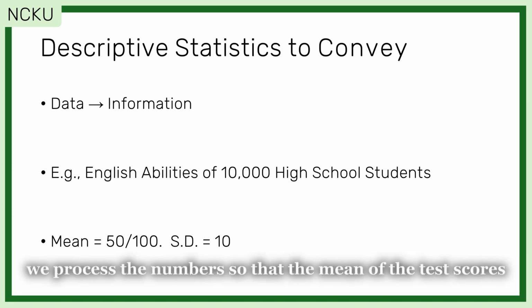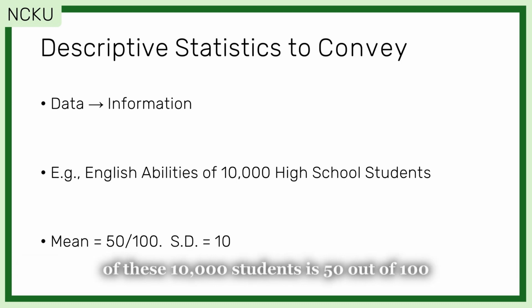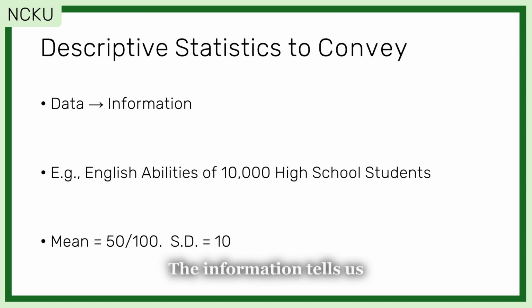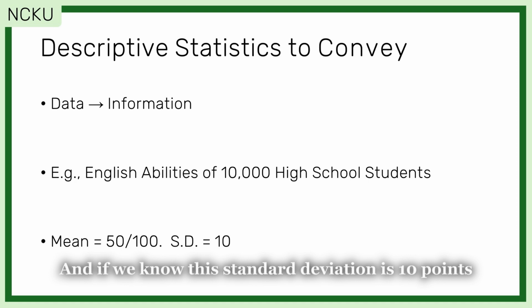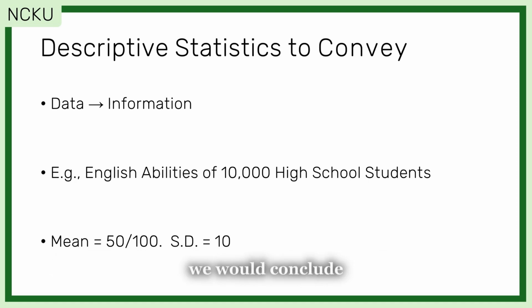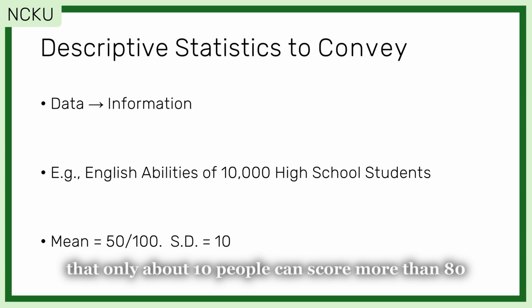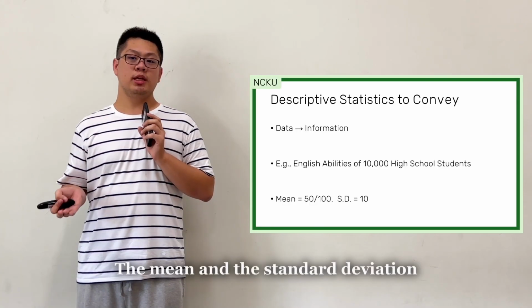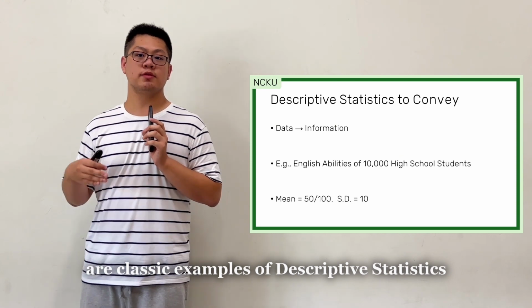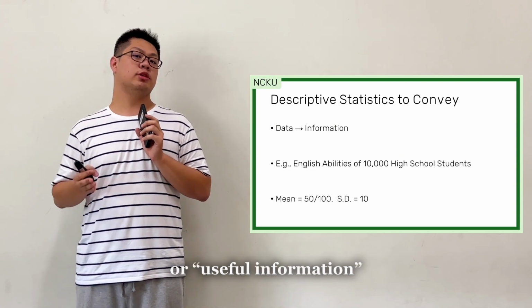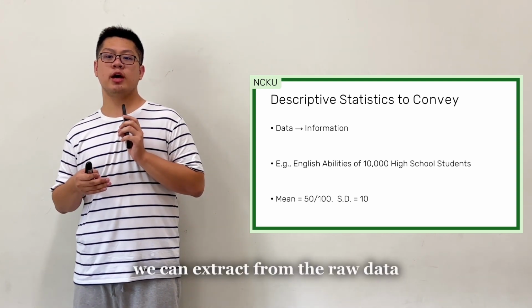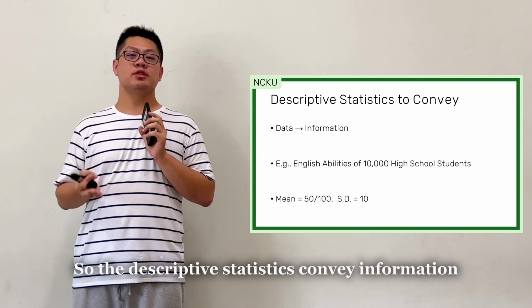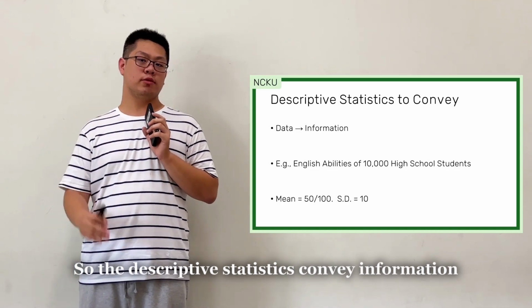For instance, if we process the numbers so that the mean of the test scores of these 10,000 students is 50 out of 100, the information tells us that the scores of these students are around 50. And if we know the standard deviation is 10 points, statistically we would conclude that only about 10 people can score more than 80. The mean and the standard deviation are classic examples of descriptive statistics, or useful information. It condenses the meaning and information we can extract from the raw data. So the descriptive statistics convey information.